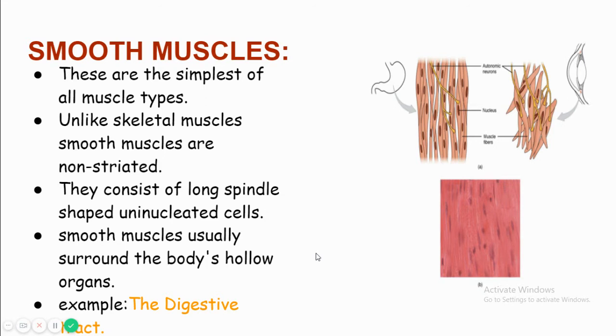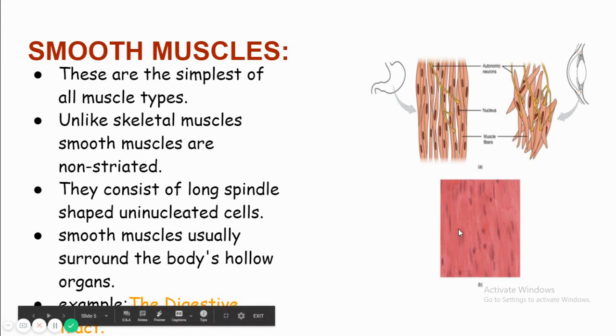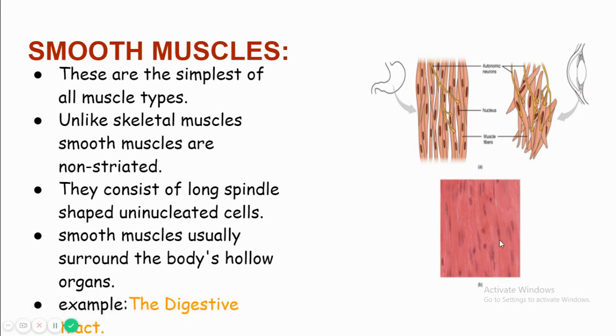Smooth muscles differ from the striated or skeletal muscle in that they are spindle in shape and non-striated. Second, they are uninucleated. They have one nucleus and they are spindle shaped. You can see here, spindle shaped, uninucleated, one nucleus, and they surround the body's hollow organs.